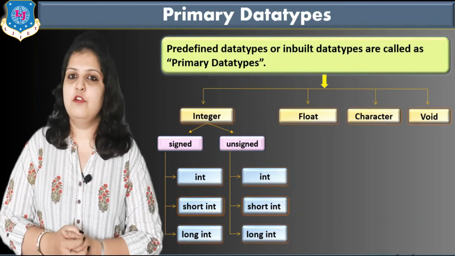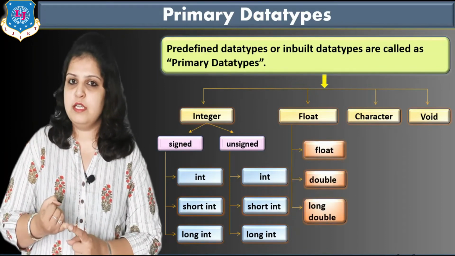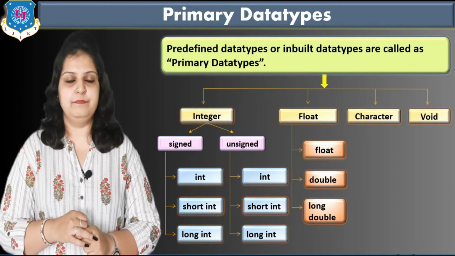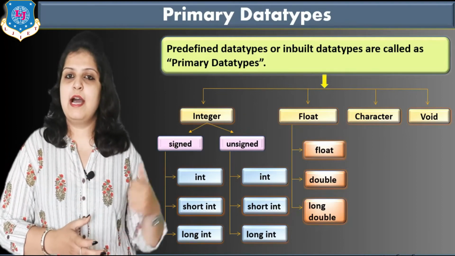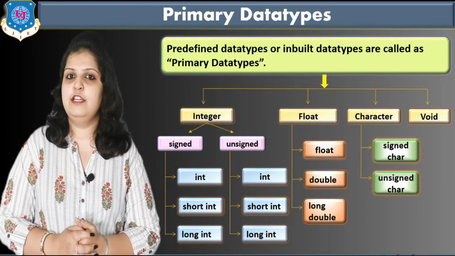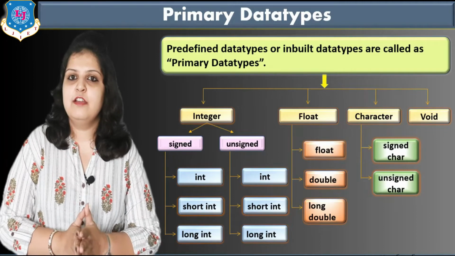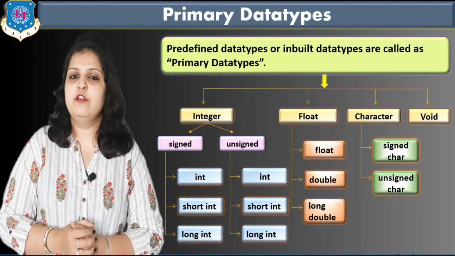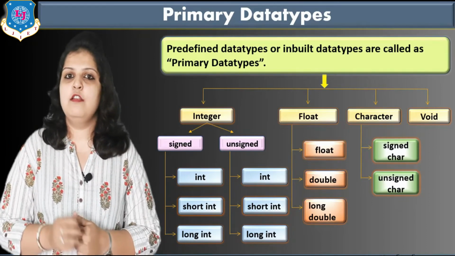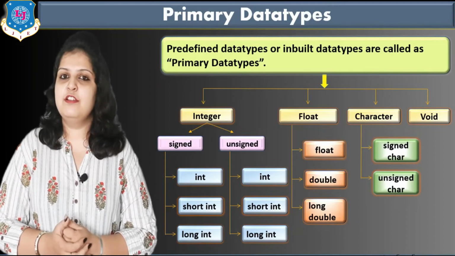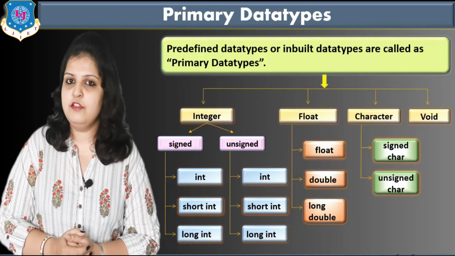Next is float. Float means real value, and it is also divided into 3 categories. First is float, second is double, and third is long double. And all these data types have some specific range. And last is character, and character is also divided into signed character and unsigned character. What do we mean by signed and unsigned? We will see in the next table. And void. Void is used for returning null, and it is always used with a function. In the main function we can use it like void main. In the same way we can use it in a user defined function also.